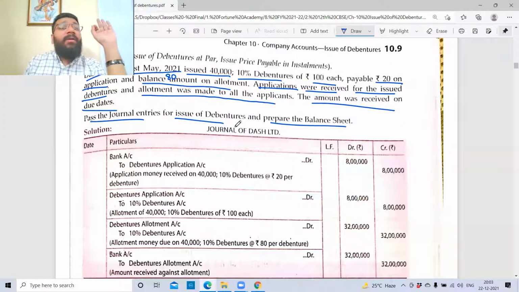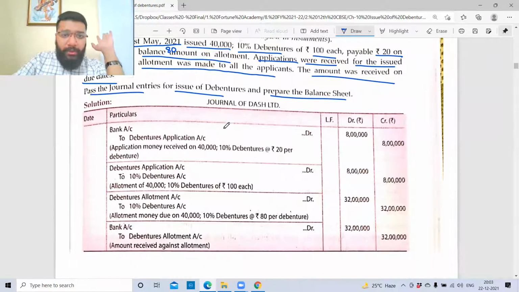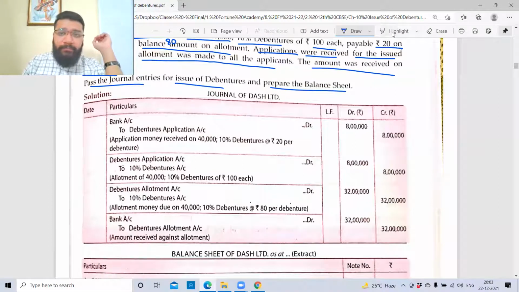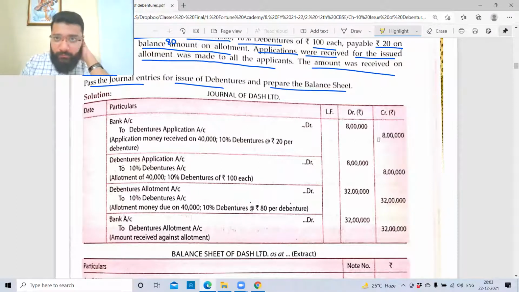Okay, now, in the books of Dash Limited, journal entries and the format, please note it down. Online students, you are working out along with me.